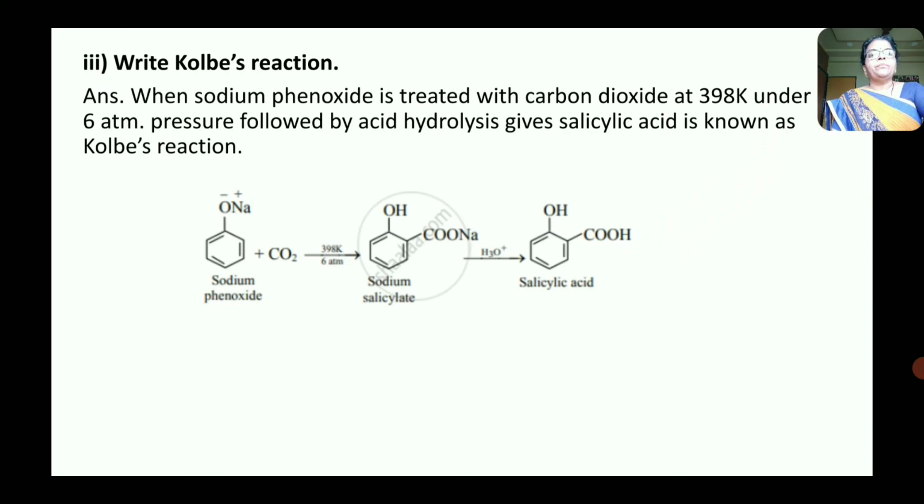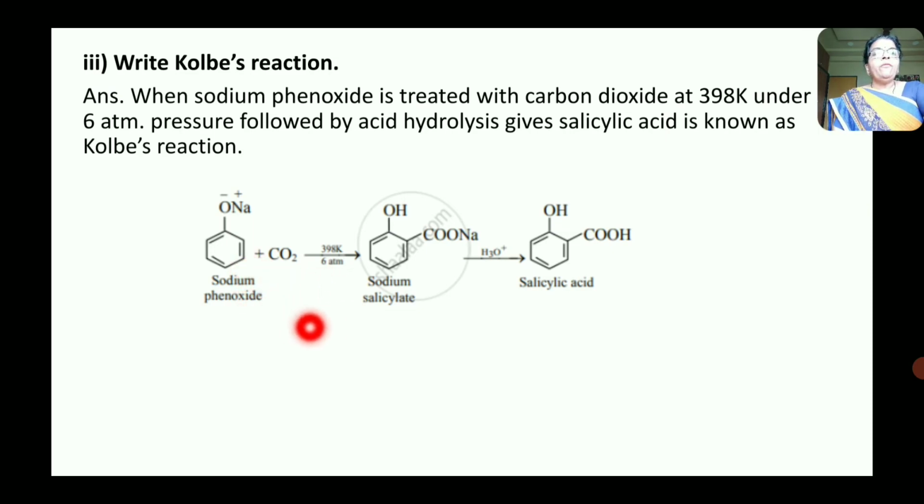Now look here. This is sodium phenoxide. Now this sodium phenoxide is treated with carbon dioxide. This reaction is carried out at 398 Kelvin under 6 atmospheric pressure. Then here